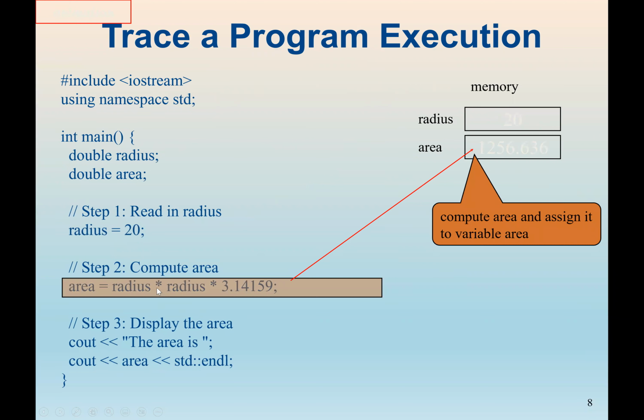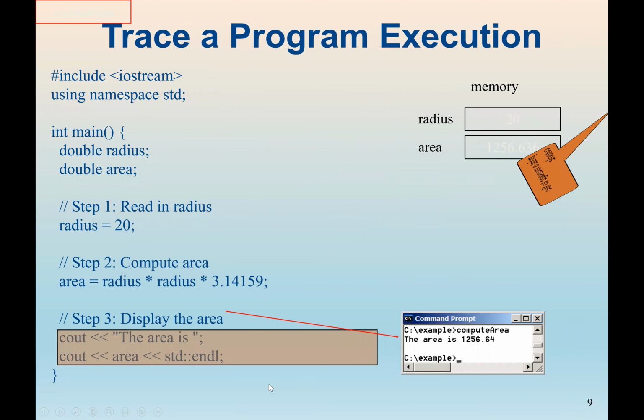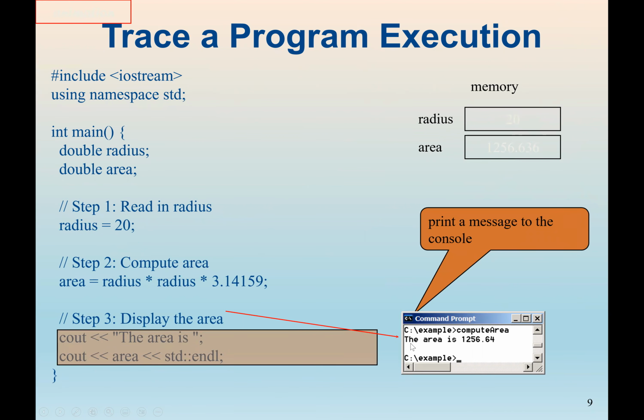Next, we assign 20 to the radius. Then next, we compute the area, which is radius times 3.14159. And the result is in the variable area's location. Then next, we are going to display our result. So our result here is the area is 1256.64.